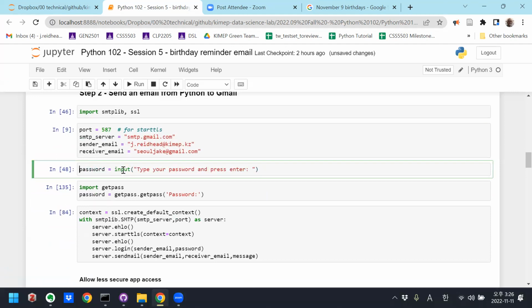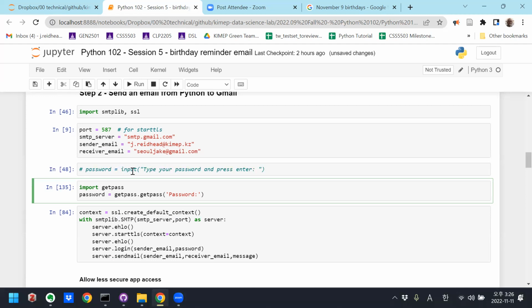The last piece of information we need is the password for your email account, right? You could do that by using our standard input function, password equals input, type your password and enter, right? And then it would prompt me and I would type it in, but then you could all see that, right? So there's another way, a more secure way to get passwords from user input, which is using this getpass library.